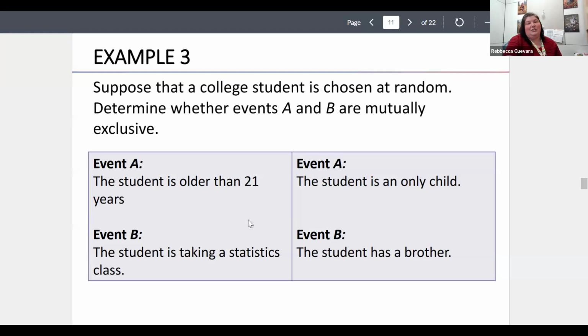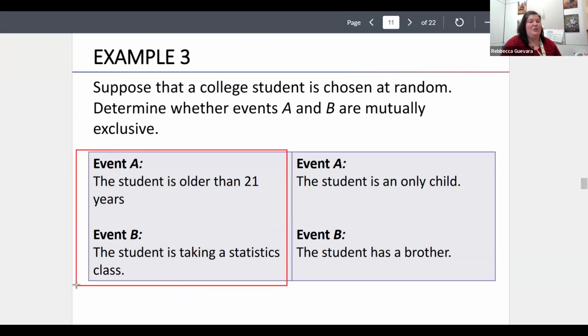So suppose that a college student is chosen at random, determine whether events A and B are mutually exclusive. So we split it into two groups here. So here, event A, the student is older than 21 years old. Event B, the student is taking statistics. So are those mutually exclusive? If I'm older than 21, am I forbidden from taking statistics?